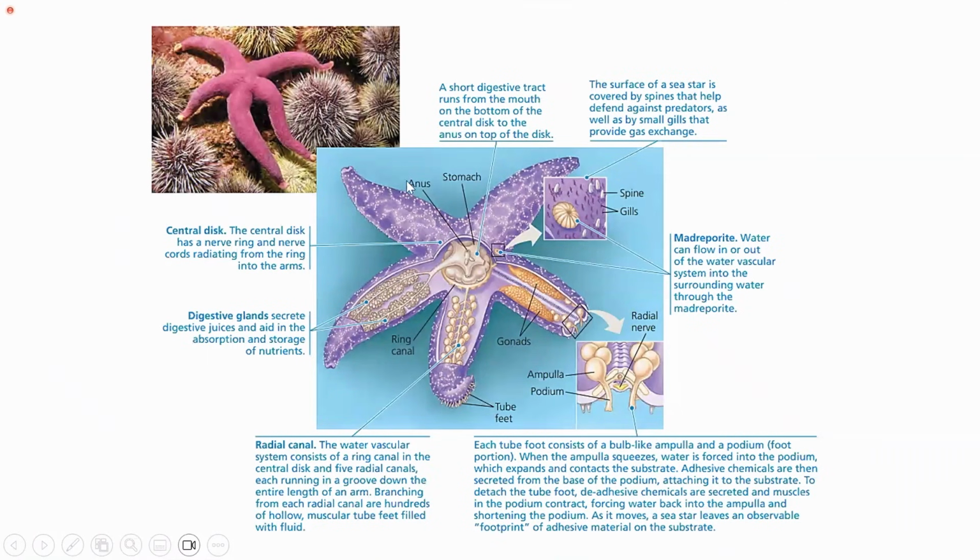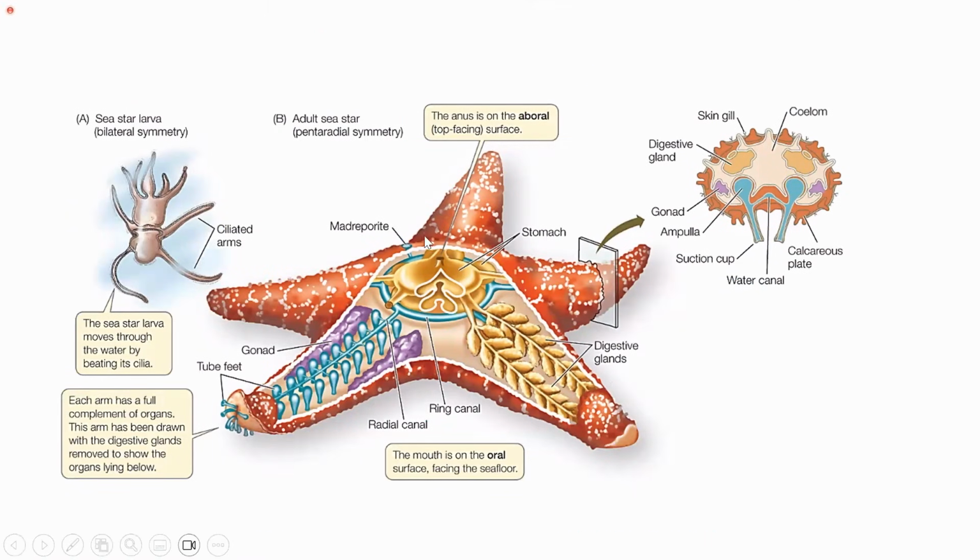So this is the basic morphology or anatomy of the starfish, or you can say the basic anatomy of the echinoderms, considering starfish as an example. This is in detail about the larval stage and the adult stage. You can see that the sea star larva has bilateral symmetry. You can divide this into two halves only from this axis.